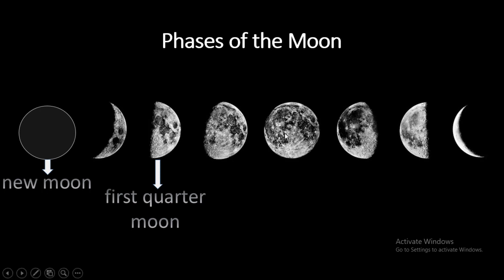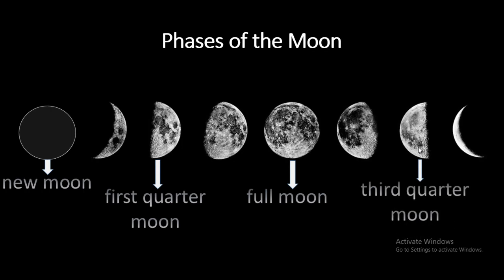Now here, after 15 days, you're gonna meet this shape. Beautiful full moon. After the full moon, the moon is gonna start getting smaller. When it starts getting smaller and smaller until you meet this shape that we call a third quarter of the moon. Then it's gonna get smaller and smaller until it disappears again. And we cannot see the moon because we're gonna start a new month.